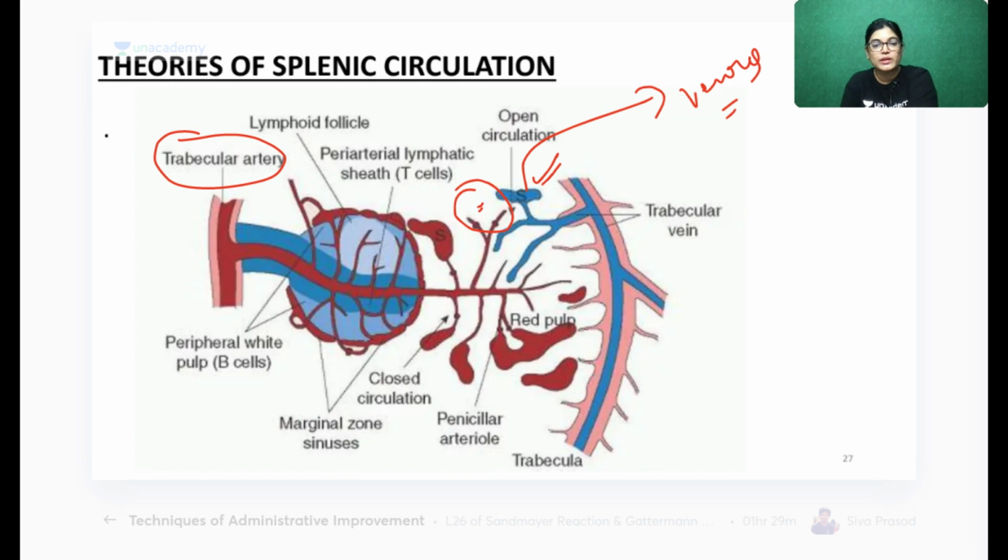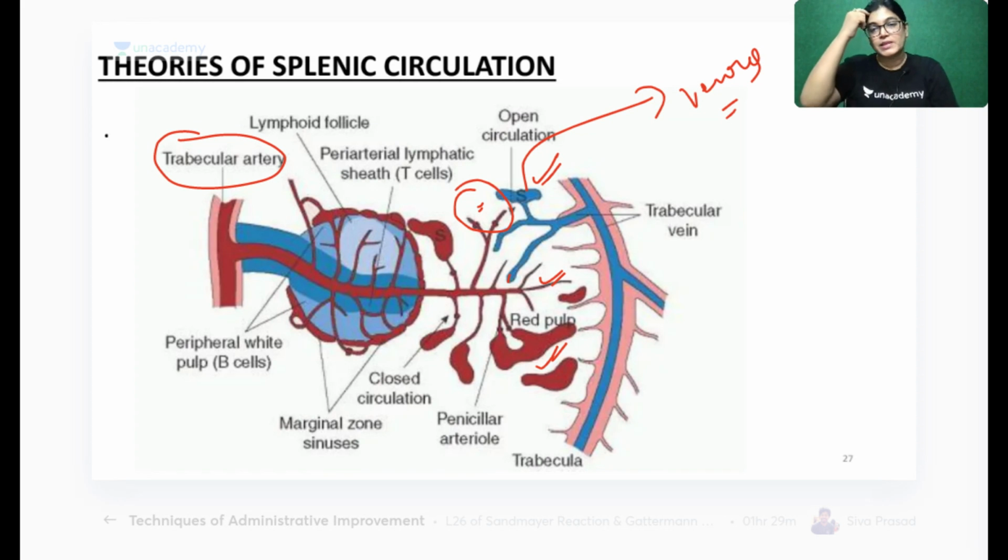When we are talking about closed circulation, you can see here direct communication occurs, direct communication between the penicillar arteries and the venous end. So that is called closed circulation. This is often asked in examinations, and by those who are giving a good viva or examination.